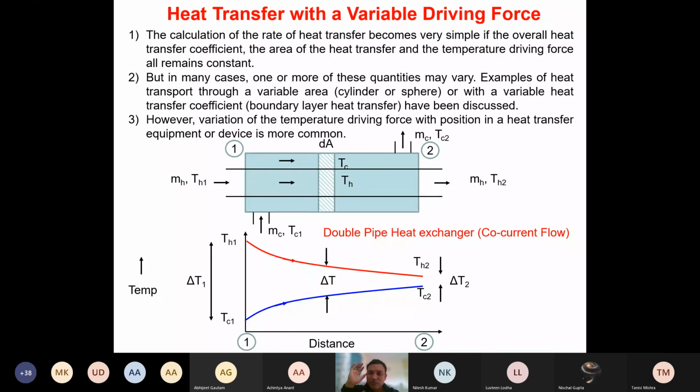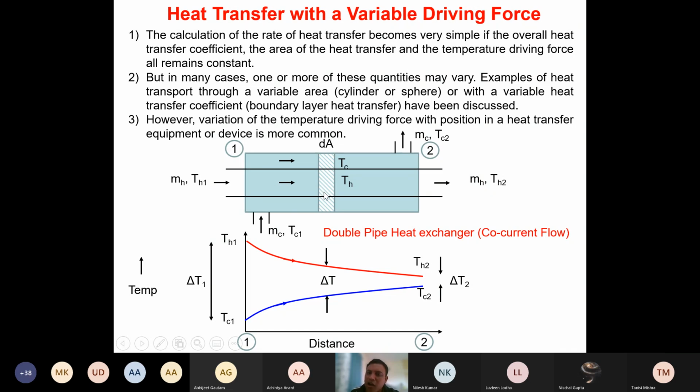Hello? Is it clear, or do you want me to explain again? So see, heat transfer here is taking place between cold and hot fluid, but this heat transfer is the same as the sensible heat gained by the cold fluid, and it also equals the sensible heat lost by the hot fluid, isn't it?